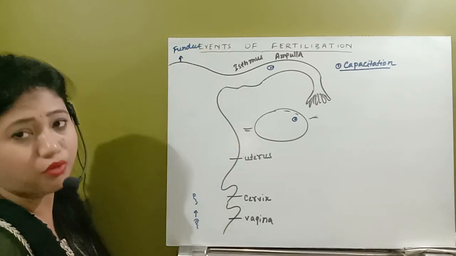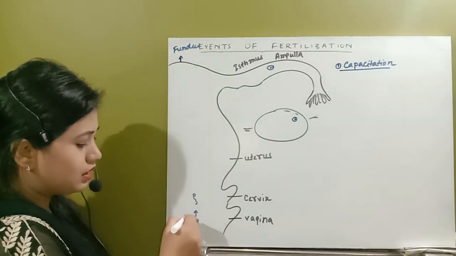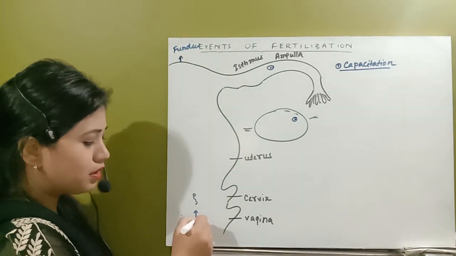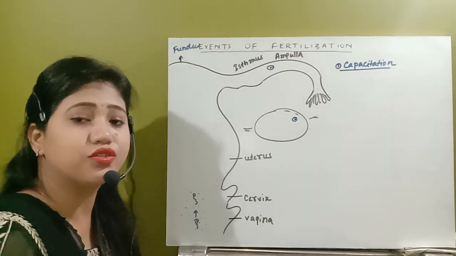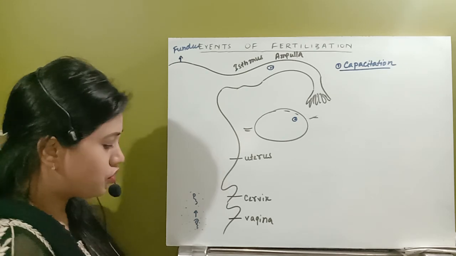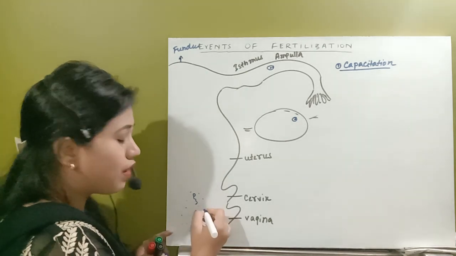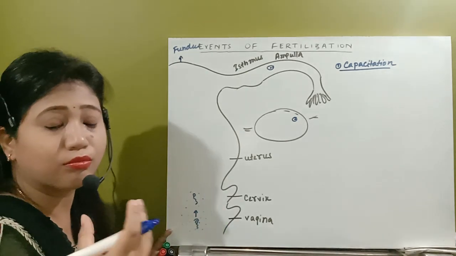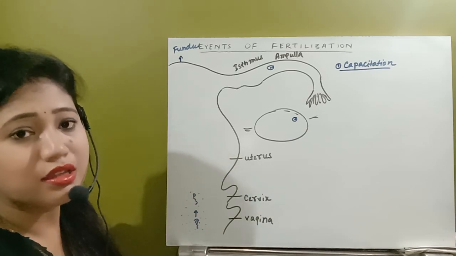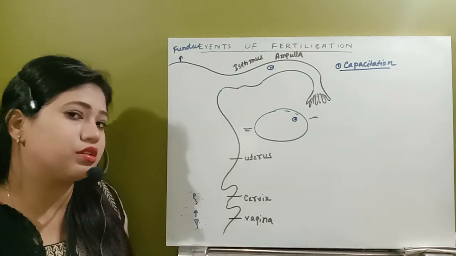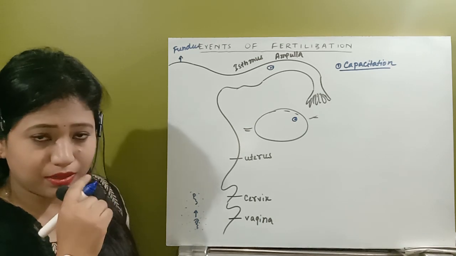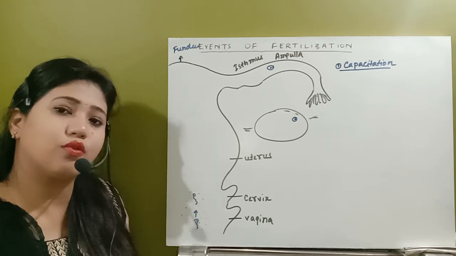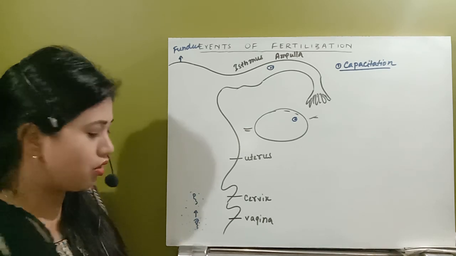Second important point: the sperm alone will not be deposited, the liquid, that is the semen, will also be inseminated. In it, some chemicals and biomolecules will be present. As we remember, the male accessory glands, the seminal vesicle, prostate, and bulbourethral gland, release some chemicals.